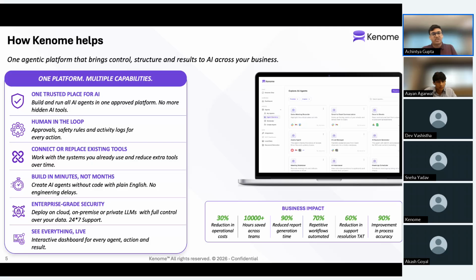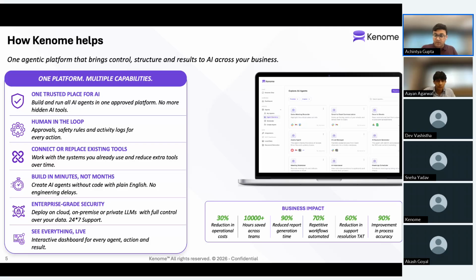So how does Kenome actually help? Kenome is the one trusted place for all of your agentic AI needs, right? One platform to connect to various existing systems within your enterprise and essentially orchestrate data and agents across all of them and start automating workflows. The AI agents that we create on the Kenome platform can be built in a matter of minutes, not months, using our no-code AI agent builder. And along with this, these are all production grade AI agents.